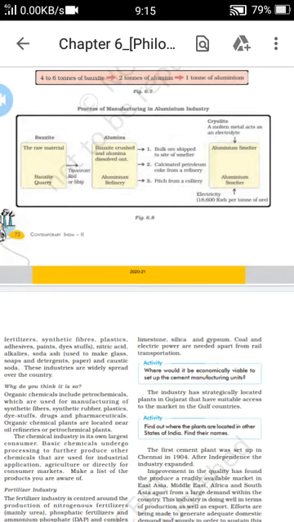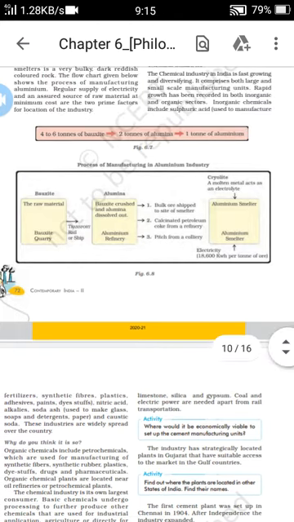In chemistry also we are learning about these metals, and in previous classes, in 8th standard, we already learnt how these metals are extracted from the earth. So here is the process of manufacturing in the aluminum industry.